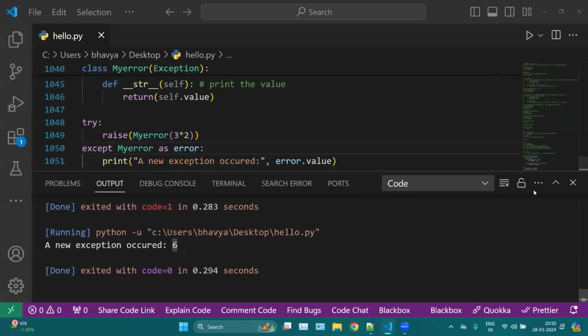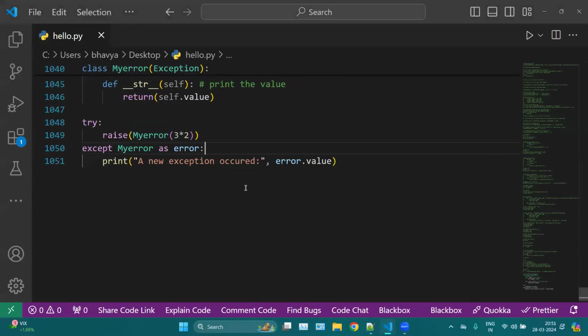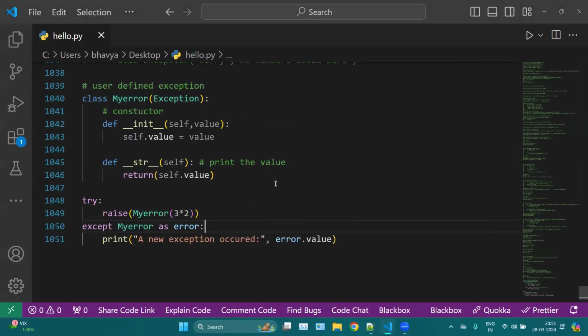Now, this is just an example. It is not an actual error. Basically, I'm showing the syntax, like how you can create your own error. Now, instead of this 3 into 2, you can mention anything. You can mention any error. You can even write code which expects some value, but the user is giving any other value. Then also you can create your own user-defined exception.